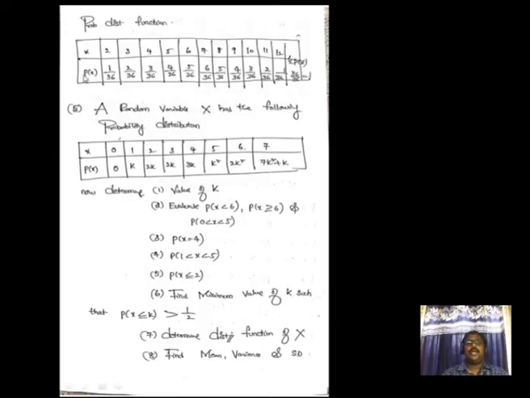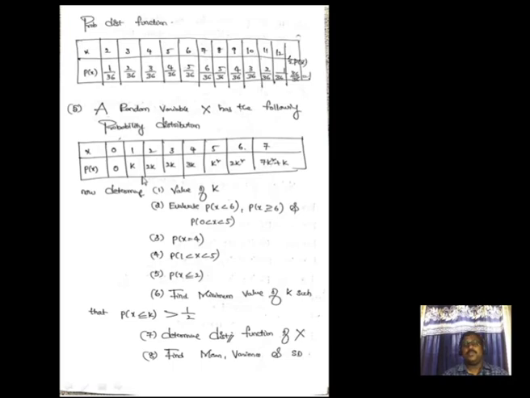So if I take x equal to 2, there is only one case, 1 by 36. If I take x equal to 3, we have 2, 1 and 1, 2, that means 2 cases, 2 by 36. Similarly, x equal to 4, I get 3 by 36. Similarly, I get all the values. So now I have to draw the probability distribution function. So I have drawn this.